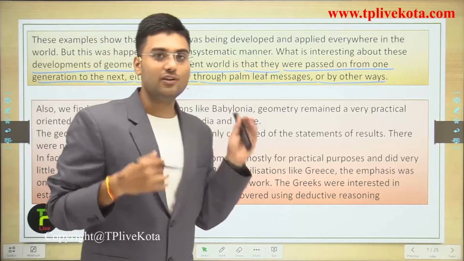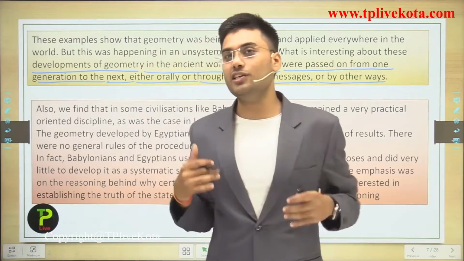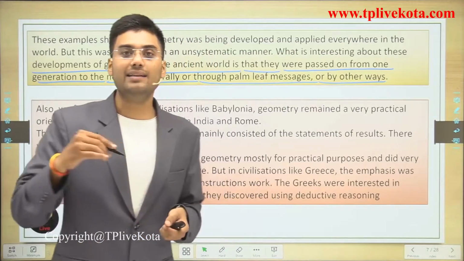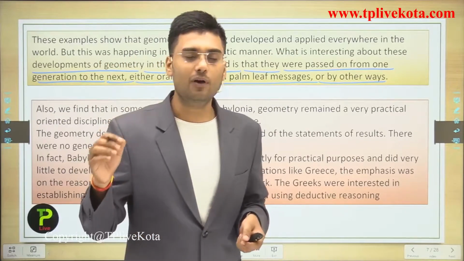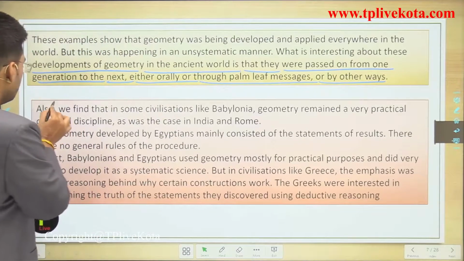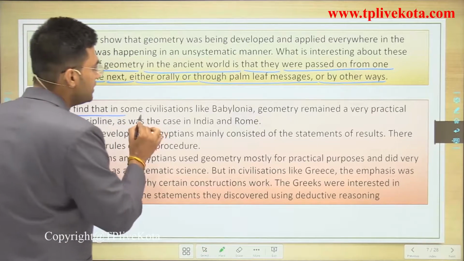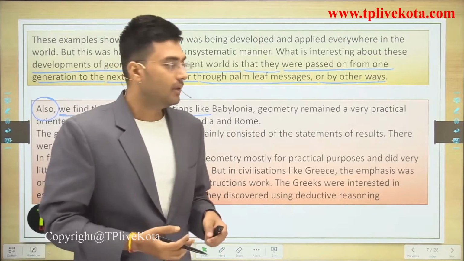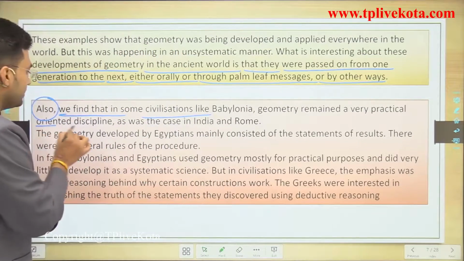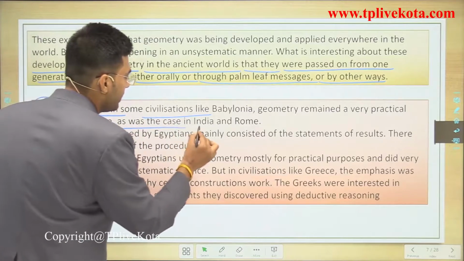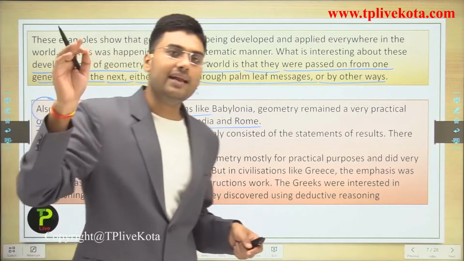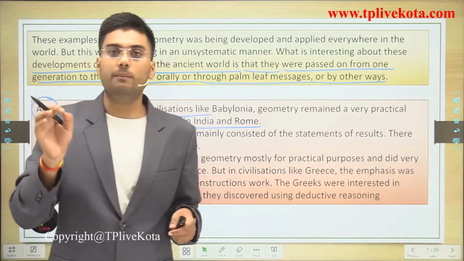Also, in some civilizations like Babylonia, geometry remained a very practically oriented discipline, as was the case in Indian and Roman civilizations. At that time they used geometry for practical purposes only.